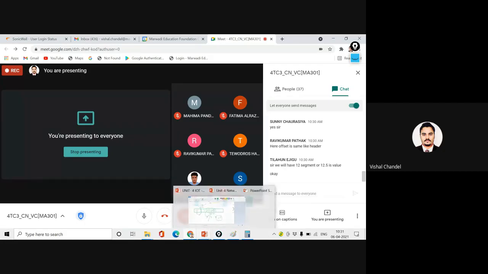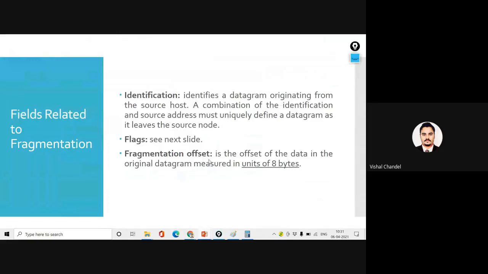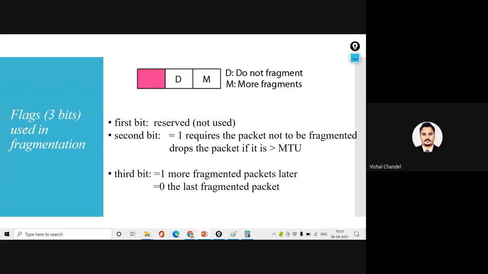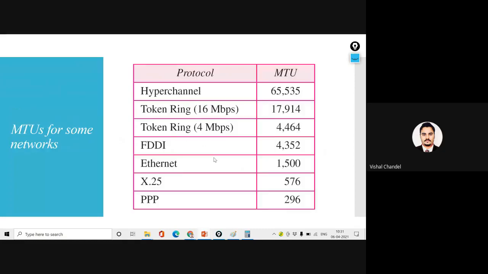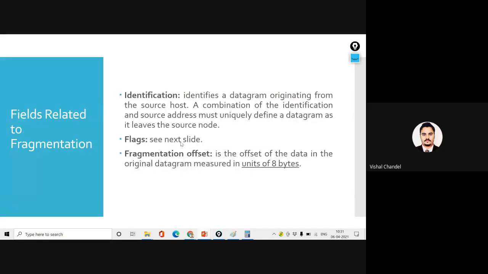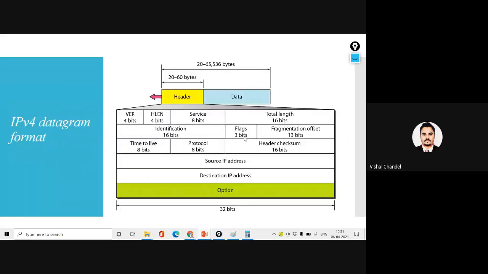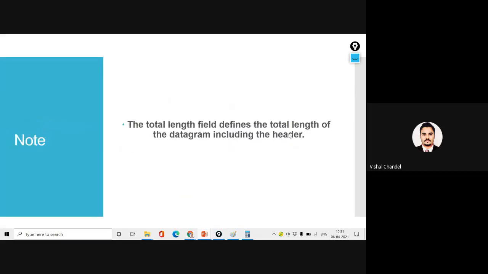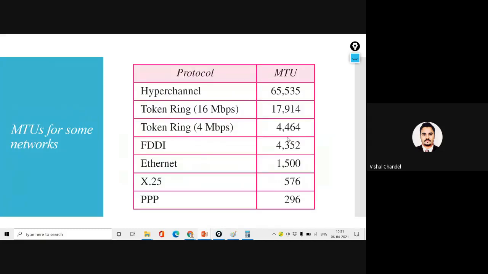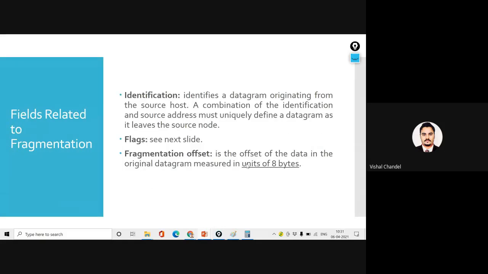Now in the next slide, you will understand why we are using the fragmentation offset. So let's discuss the flag which I mentioned will be used in the next slide. By this diagram, you can understand: first the flag of 3 bits, then 13 bits we are going to use to define the fragmentation offset. This flag will play the main role in the execution of the fragmentations. The unit of the fragmentations will always be units of 8 bytes.